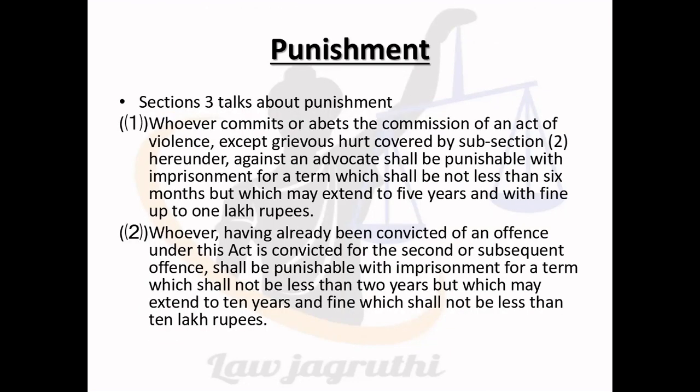Next, moving on to the punishment. Section 3 talks about punishment. Whoever commits or abets the commission of an act of violence, except grievous hurt covered by subsection 2 hereunder, against an advocate shall be punishable with imprisonment for a term which shall not be less than 6 months but which may extend to 5 years, and with a fine up to 1 lakh rupees. Secondly, whoever having already been convicted of an offence under this act is convicted for a second or subsequent offence shall be punishable with imprisonment for a term which shall not be less than 2 years but which may extend to 10 years, and a fine which shall not be less than 10 lakh rupees.